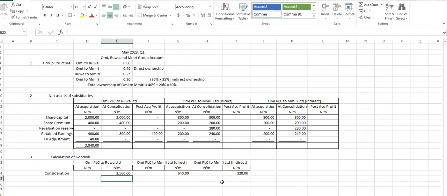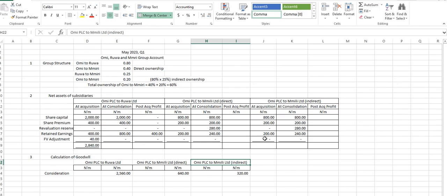Can someone please confirm that? And if you don't understand what we are doing, please let us know. Yes, sir, it's correct. You understand how we got 80% of that 400 to 320? Because Omi PLC to Emily is not a direct purchase. In actual sense, it was Rua who purchased Emily, right? Rua paid that 400, not Omi. I don't know if I'm making any sense.